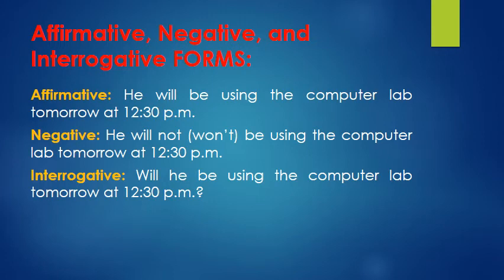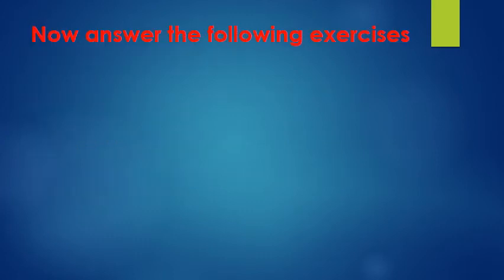Affirmative, negative, and interrogative forms. Affirmative: he will be using the computer lab tomorrow at 12:30 p.m. Negative: he will not, or again, won't be using the computer lab tomorrow at 12:30. Interrogative: will he be using the computer lab tomorrow at 12:30 p.m.?